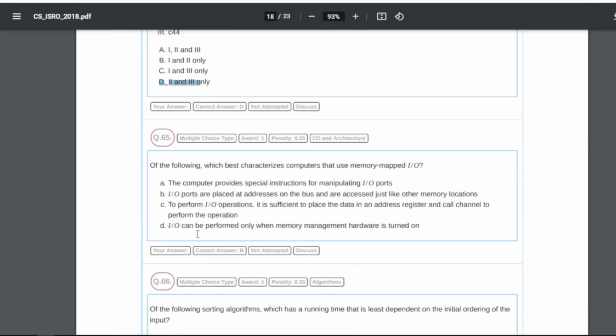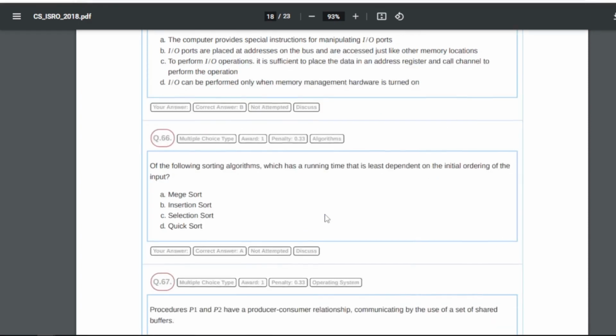65: which of the following best characterizes computers that use memory mapped input output? So question number 65 our answer is B, that is input output ports are placed at addresses on the bus and are accessed just like other memory locations.